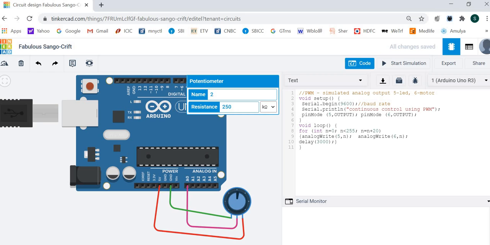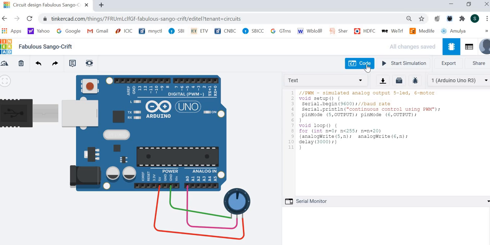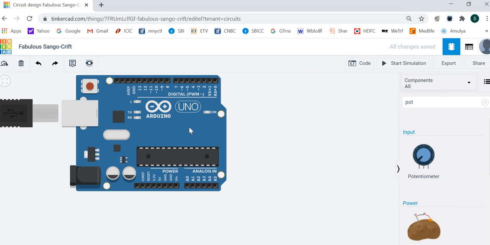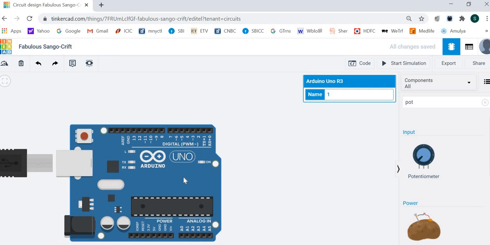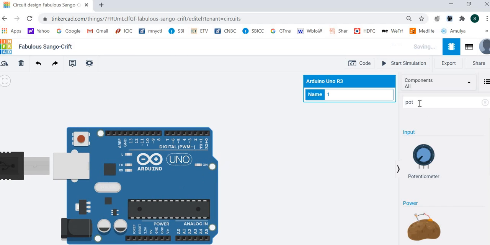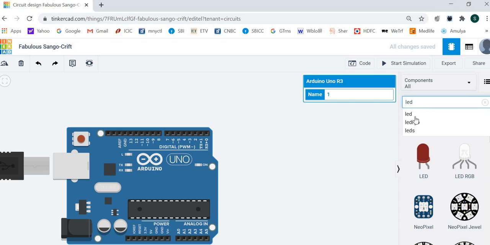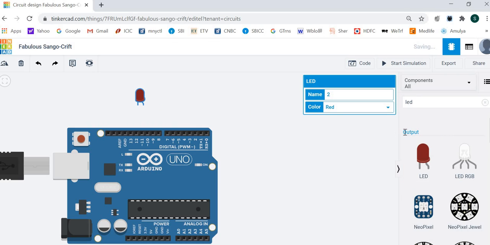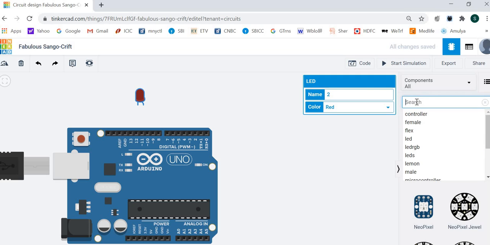Clear serial. Now we have to change the circuit. Delete this and we will be connecting now LED and motor. So we need LED. LED will connect to say number 5 and motor, will have some motor.